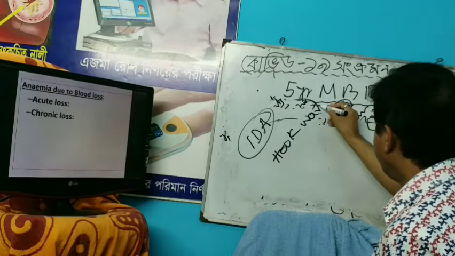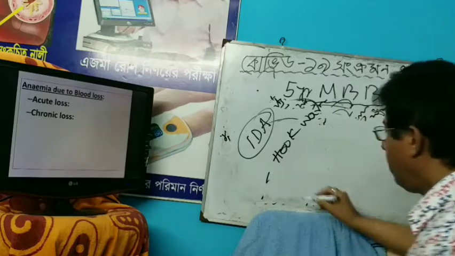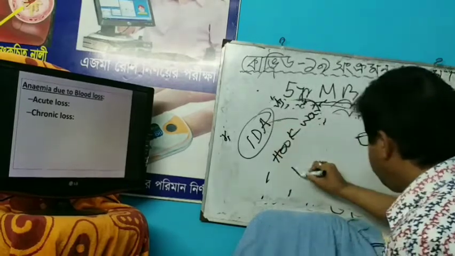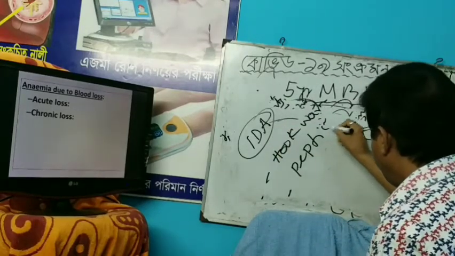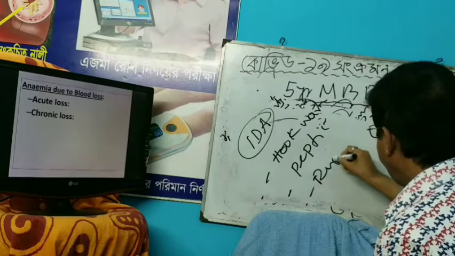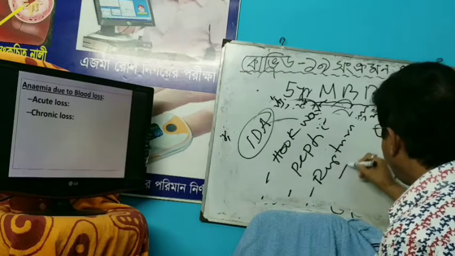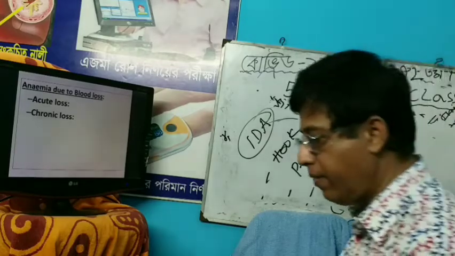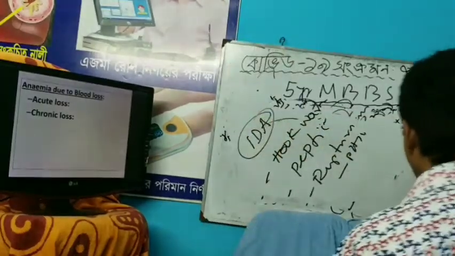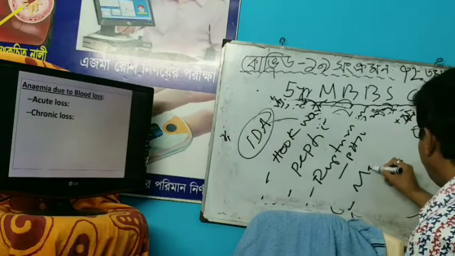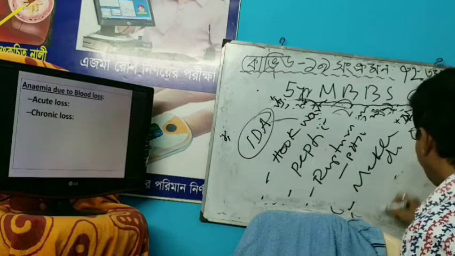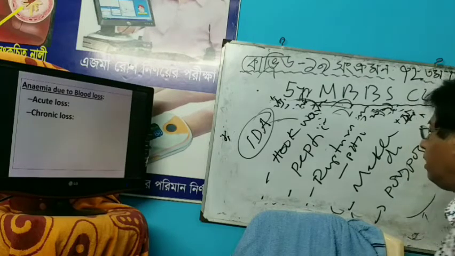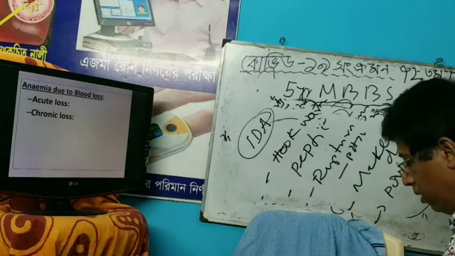Hookworm infestation, number 1. Number 2 is peptic ulcer disease. Number 3 is rupture of esophageal varices in portal hypertension. Number 4 is Meckel diverticulum. Number 5, intestinal polyposis. So these 3 to 4 things are more common in chronic blood loss.